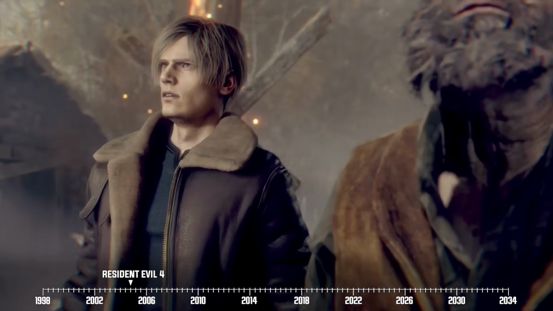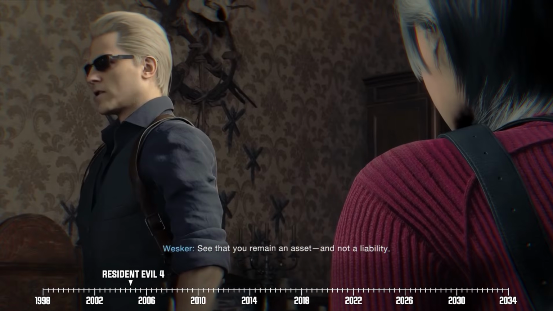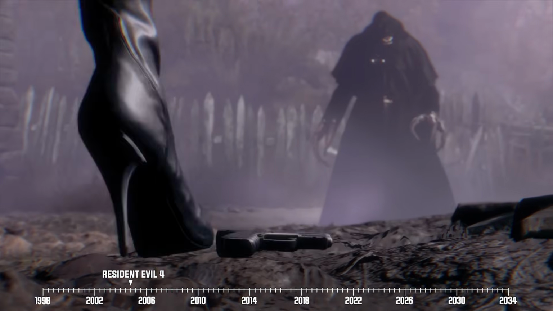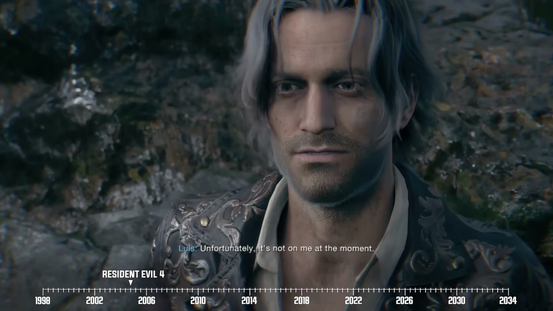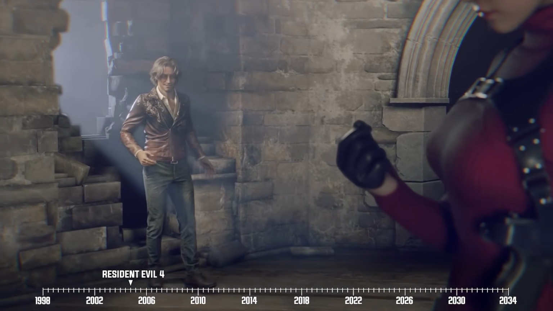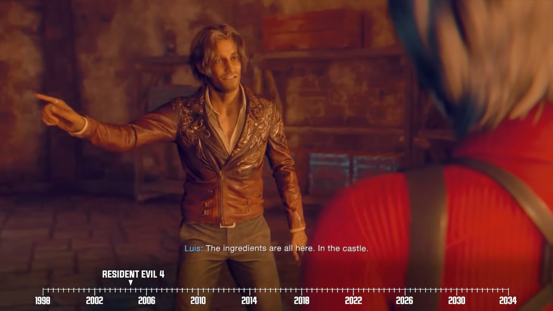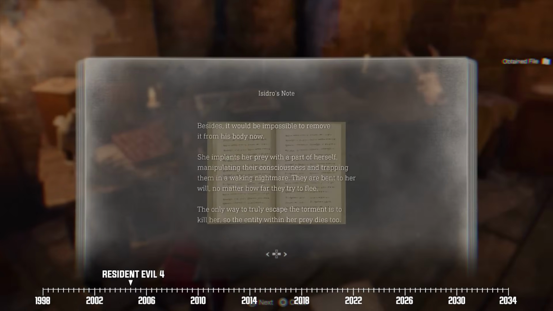We soon find out that Ada is currently working with Wesker, and he's getting antsy about this whole mission. If that's not bad enough, the plaga inside Ada's body is gradually spreading. Not long after, Ada manages to reunite with Luis and grab the plaga fossil, who realizes that she's been infected. So, Luis sends her on a fetch quest to collect ingredients for a suppressant he could cook up to help not just her, but also Leon and Ashley.